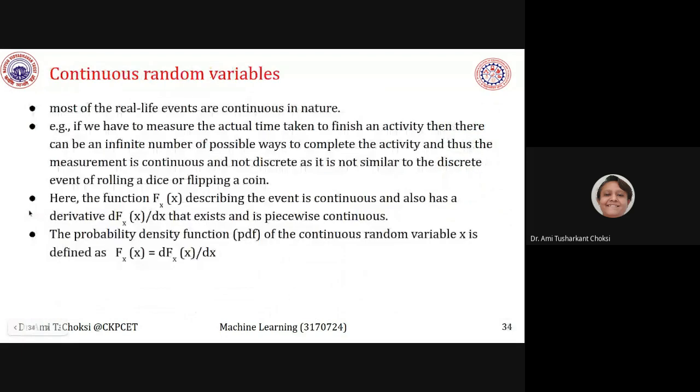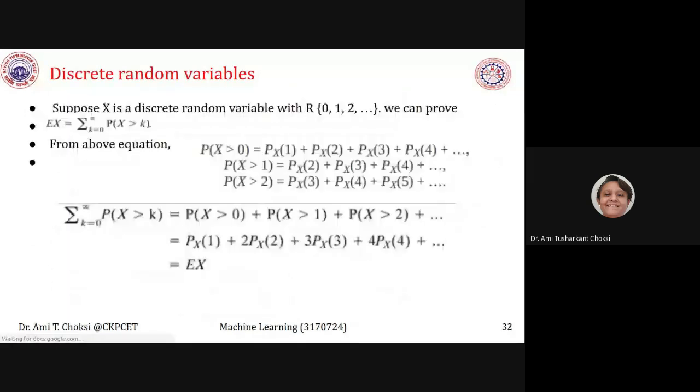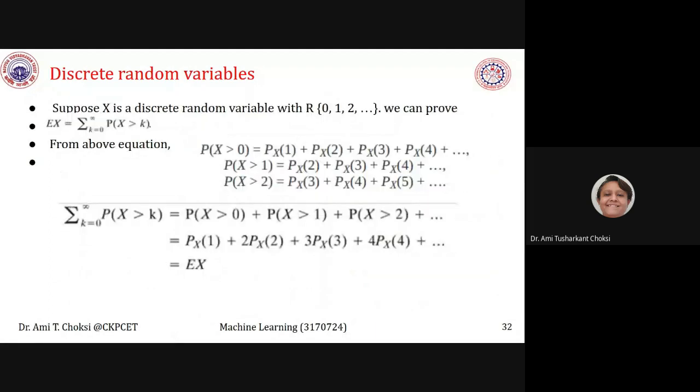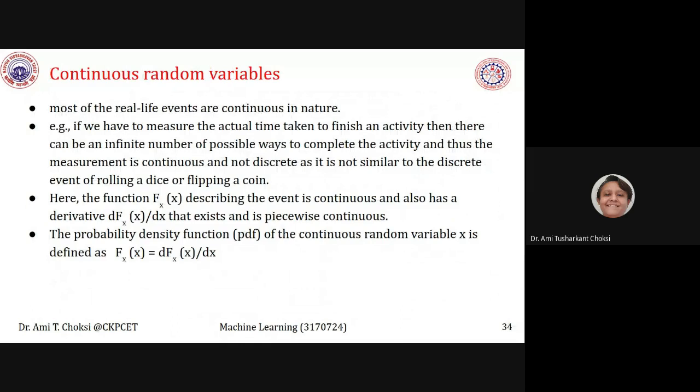So next what we want to learn is continuous random variable. Till now, what we have learned first was random variable, then we have considered the discrete random variable. Discrete random variable is where we are having the jump like this, isn't it? Now, what we want to know is continuous random variables. Most of the real life events are continuous in nature. Okay, most of the real life events are continuous in nature.